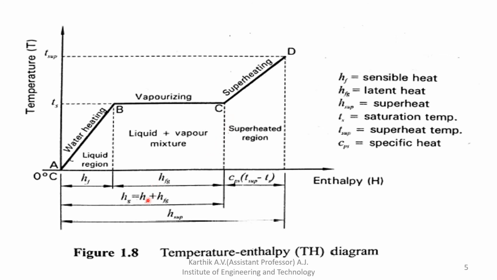Okay, so hg is nothing but the dry saturated enthalpy. hg is equal to hf plus hfg. hf is the sensible heat and hfg is the latent heat, sensible heat along with latent heat. And the superheated enthalpy is a combination of hf plus hfg plus Cps into T superheated minus Ts. Okay, I hope all of you understood.